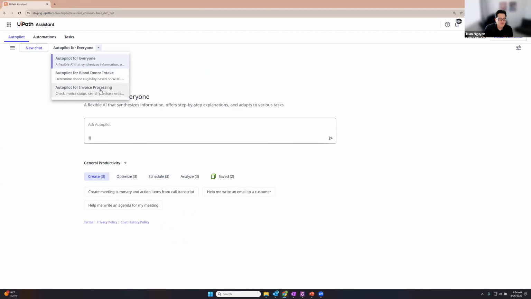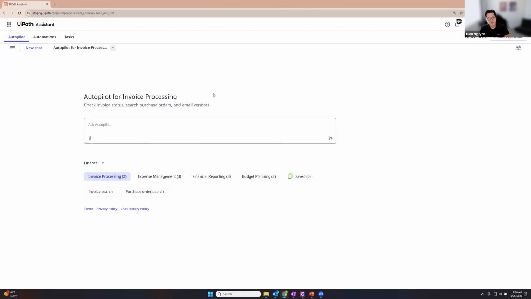So I want to show you, if I go to invoice processing, this particular autopilot allows me to search for invoices, check for purchase orders, and email the vendors. The one thing that's unique here is the invoice search itself actually goes and uses UI automation. It uses a window-based project.